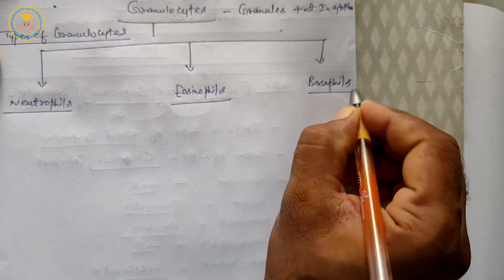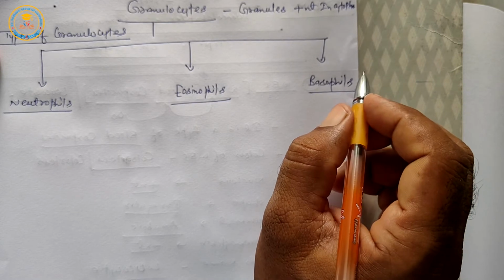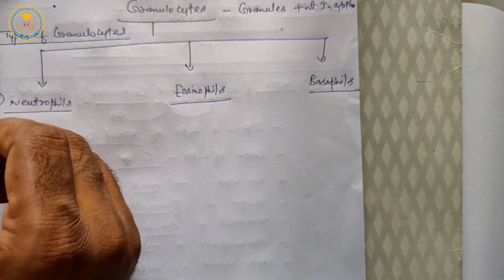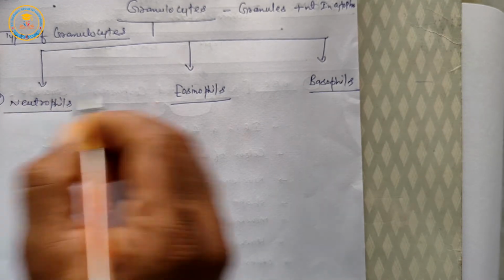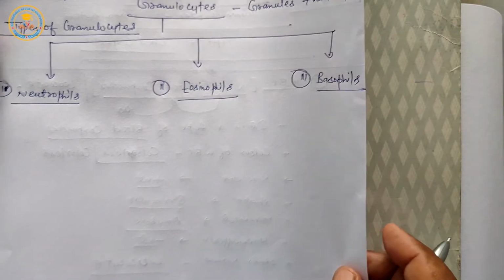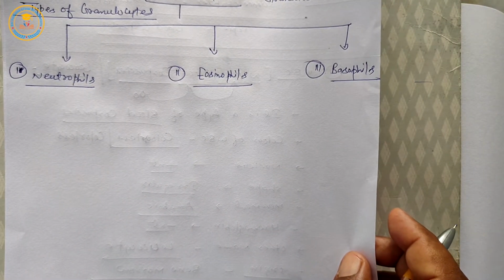Students, mostly granulocytes are of three types: first neutrophils, second eosinophils, third basophils.